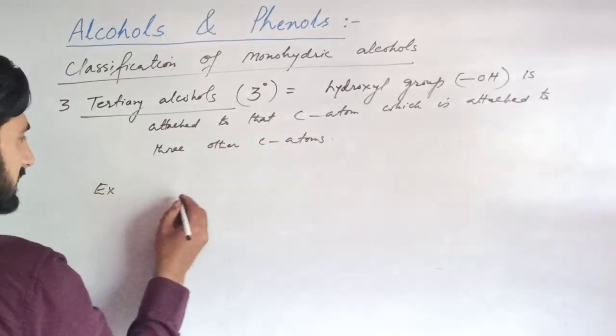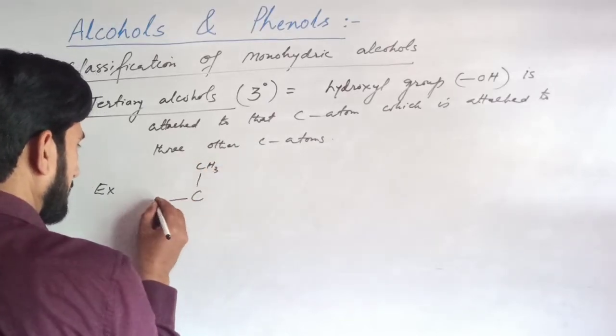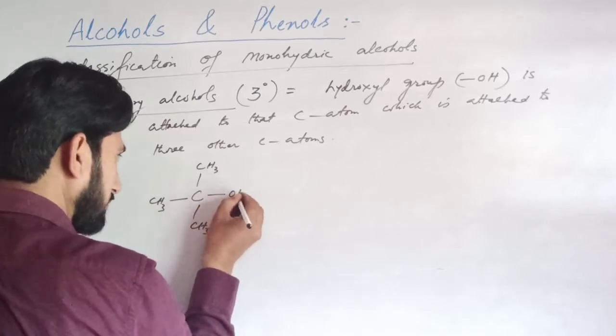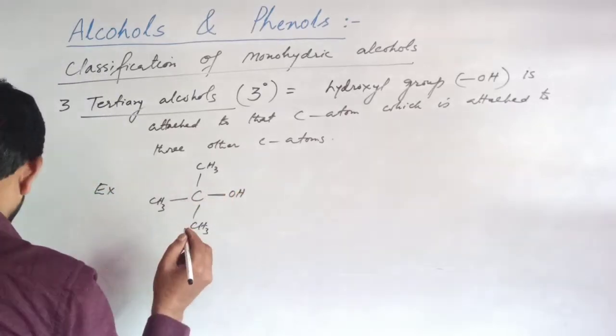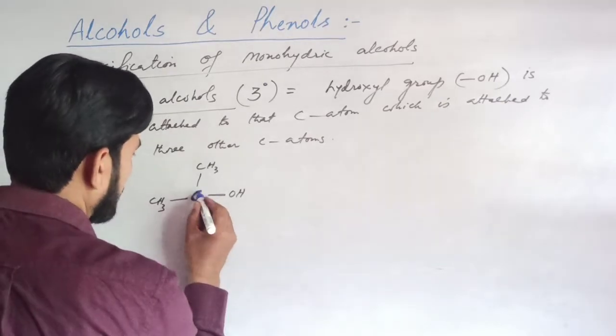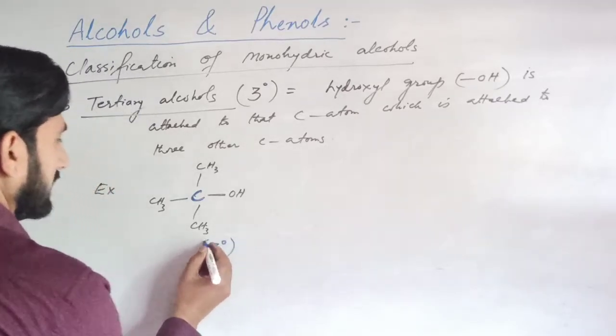For example, a carbon atom attached to one carbon atom, second carbon atom, and third carbon atom. The OH group is attached to this carbon atom, which is attached to 3 other carbon atoms. Such alcohol is called tertiary alcohol.